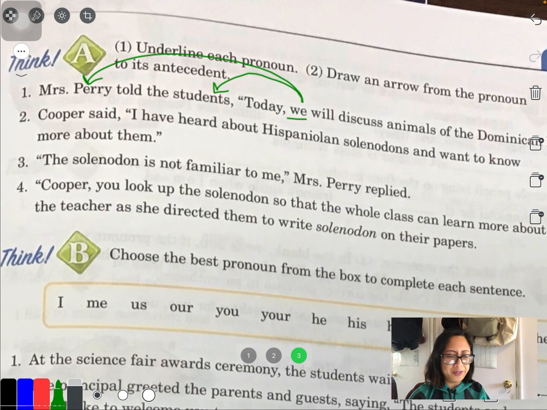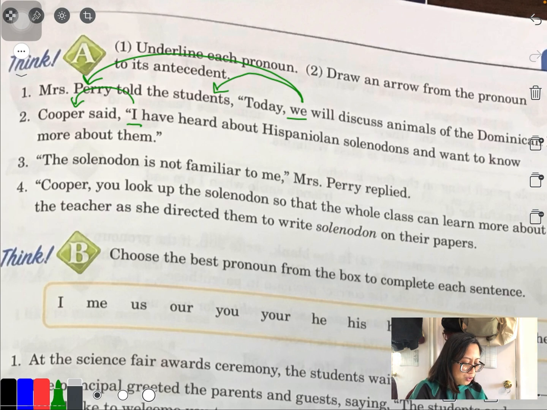I do too, Cooper. Okay, do you see the pronoun here? I, you, she, he. I think you see it. It's I. See? Oh, I'm supposed to underline it. I. Now, who is I talking about? Is it talking about these animals, the Hispaniolan solenodons? No, it's talking about Cooper. So I'm going to draw an arrow from I to Cooper.